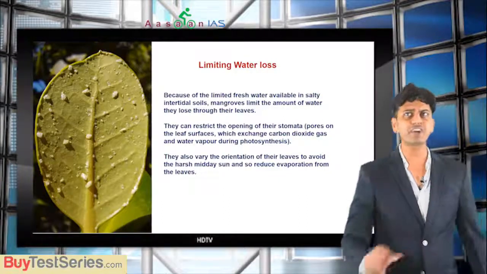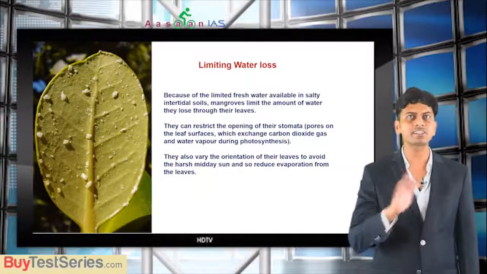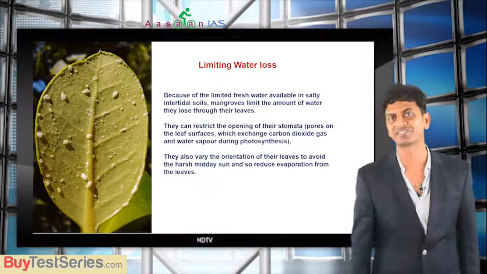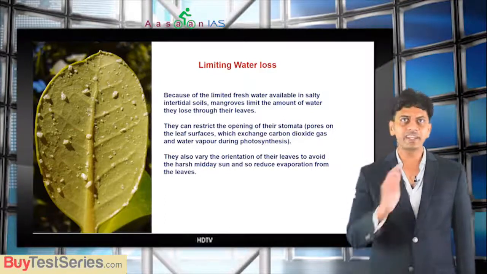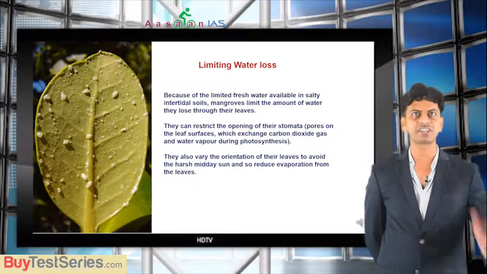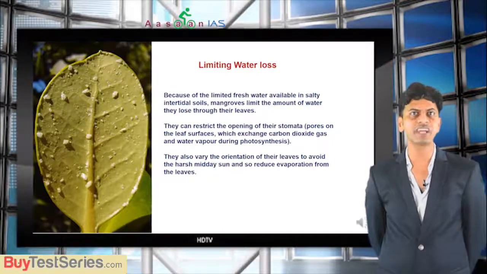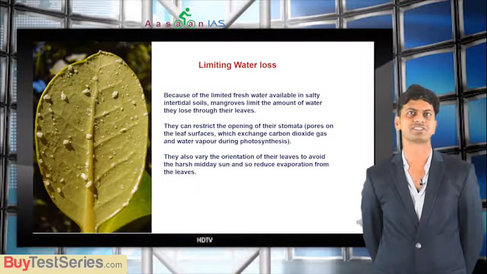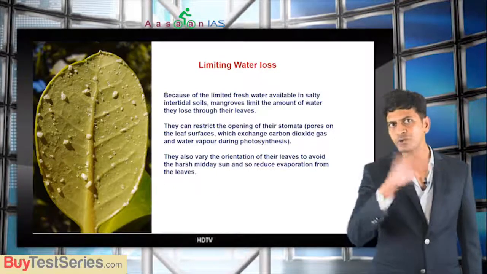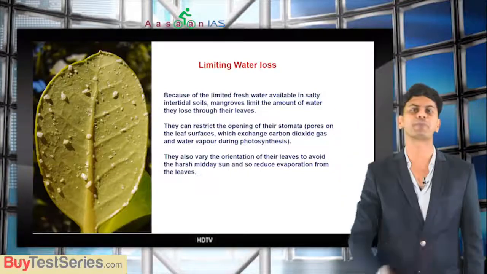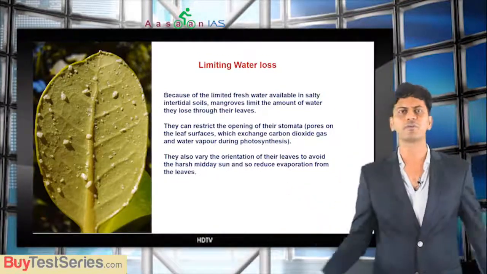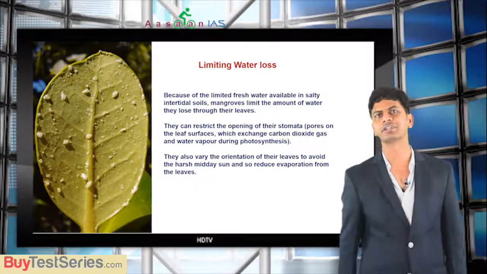Because of the limited fresh water available in salty intertidal soils, mangroves limit the amount of water they lose through their leaves. Obviously, they can restrict the opening of their stomata, pores on the leaf structures which exchange carbon dioxide gas and water vapor during photosynthesis. Getting what I mean? So leaf structure is like this. Those pores do not open, so water will not get evaporated. Science students will better understand, otherwise no problem. Even if you do not understand, you are not losing anything.